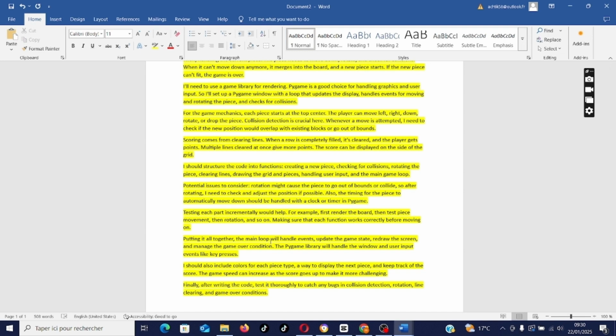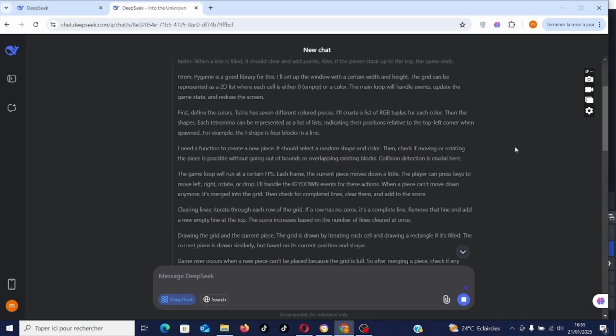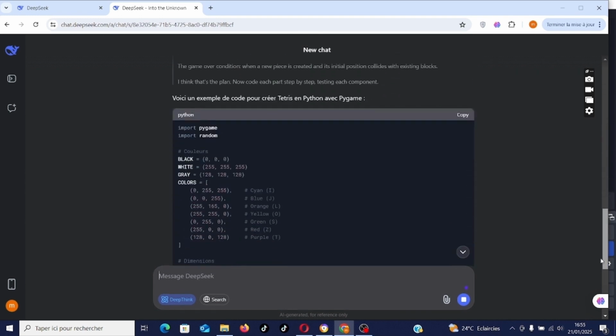This is the reasoning it uses before doing the code. So that's the strong point of DeepSeek R1. So here is the creation of the code. This code